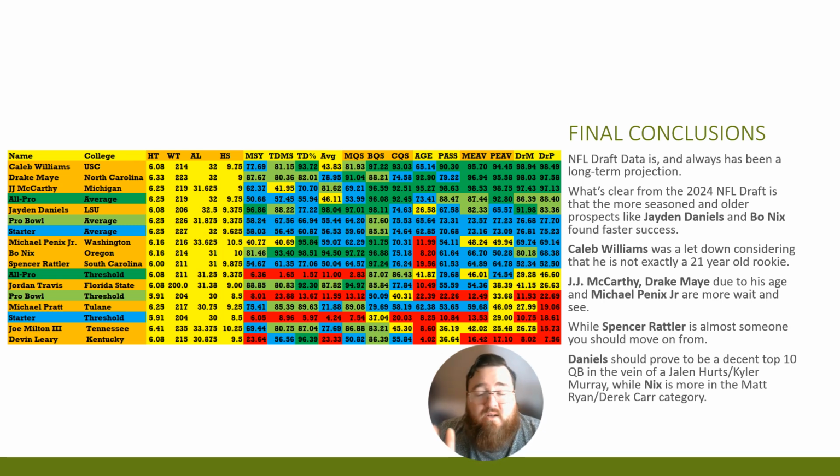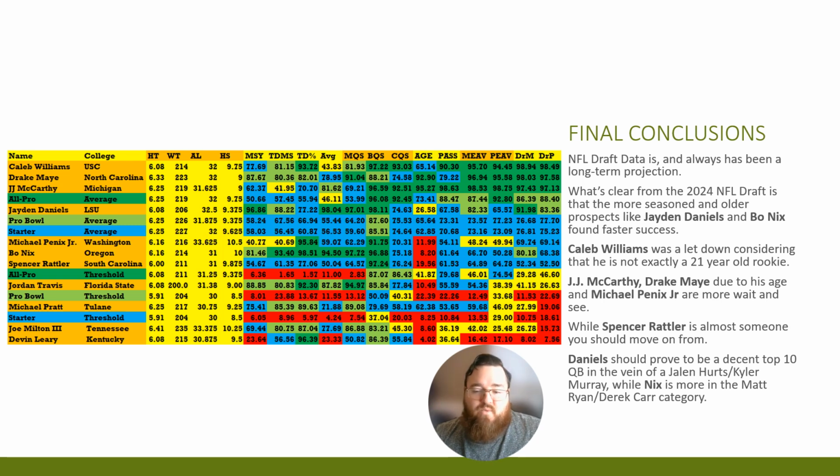But you can kind of look at, okay, how they did in their first year to see what track they're on right now. And I would say what's clear from the 2024 data is that the more seasoned and older prospects like Jaden Daniels and Bo Nix found faster success. I understand that people hated the age arguments about Bo Nix and Jaden Daniels, and people were just, oh my gosh, I'm tired of hearing about how old they are. Oh my God. Why does it matter about age?